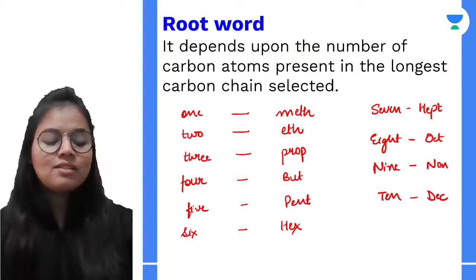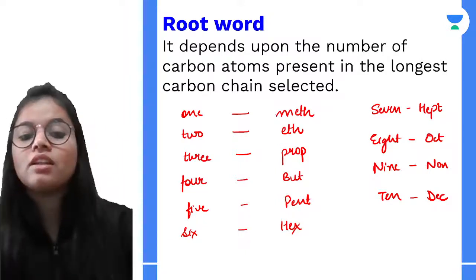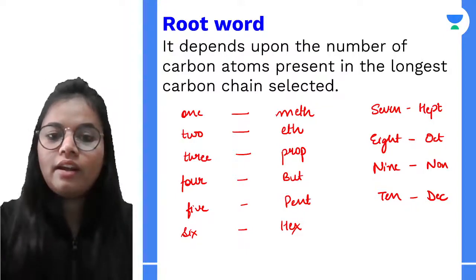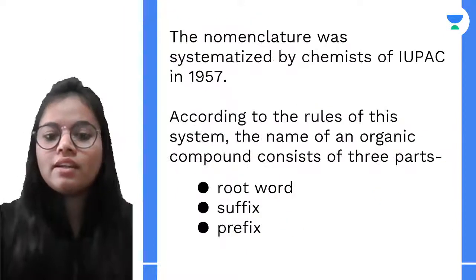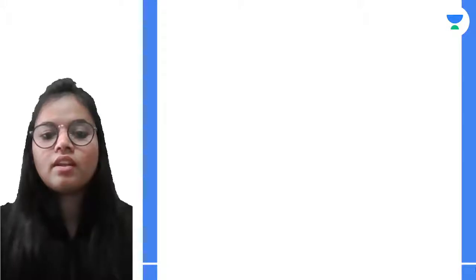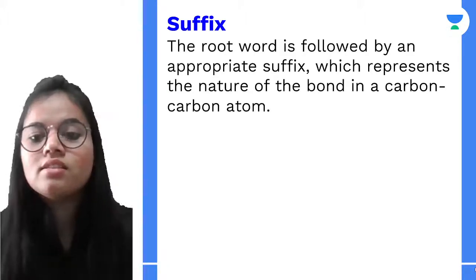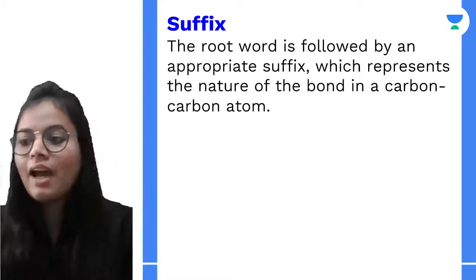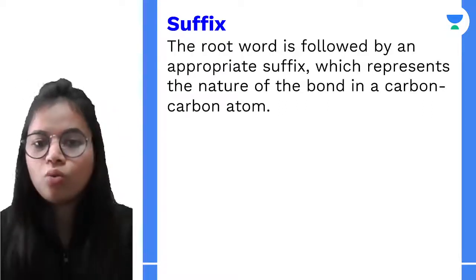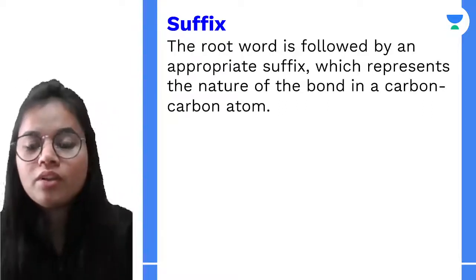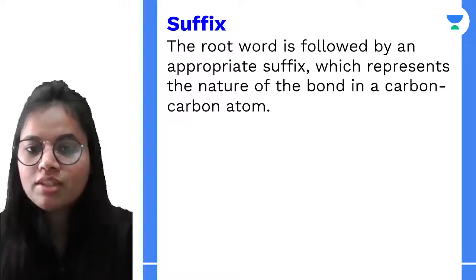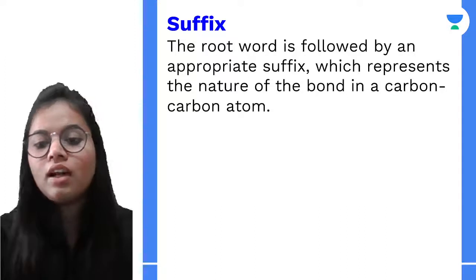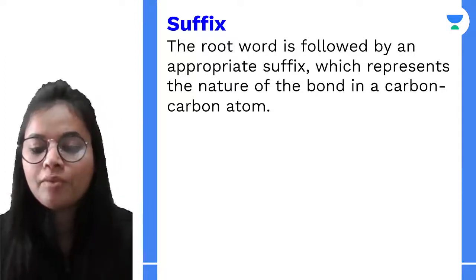Now these carbon atoms will be present in the longest chain that we are selecting, right? Next is the suffix. The suffix is the word which is added after the root word. So the root word is followed by the appropriate suffix. It represents the nature of the bond between carbon atoms.